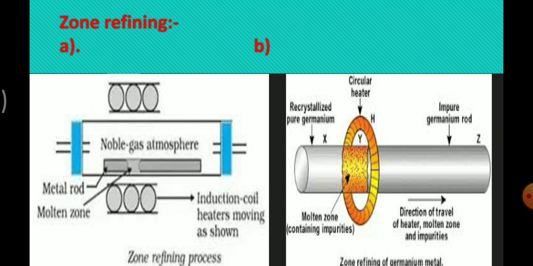The process is repeated several times and the heater is moved in the same direction from one end to the other end. At one end impurities get concentrated, and this end is cut off. And here semiconductors like germanium, silicon, gallium, boron, indium are purified by this method. So this is a very important method.